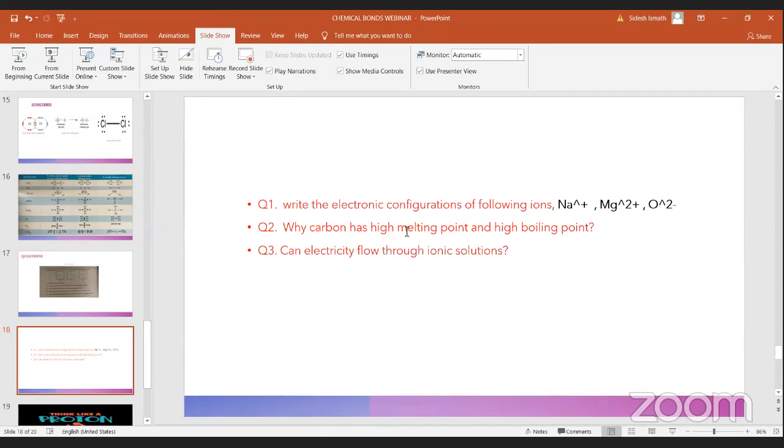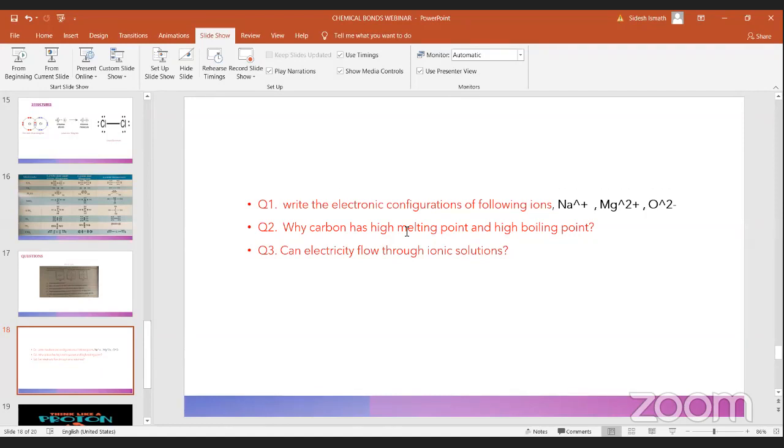Why does carbon have a higher melting point? Is carbon an ionic compound? Carbon is not a compound. When you take carbon as single, it is an element, just carbon.